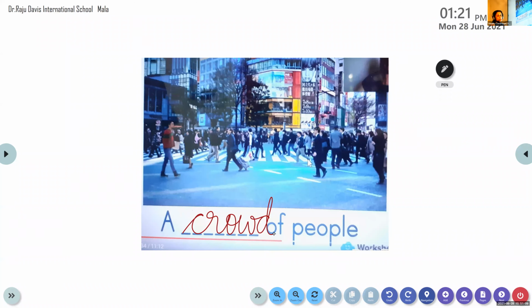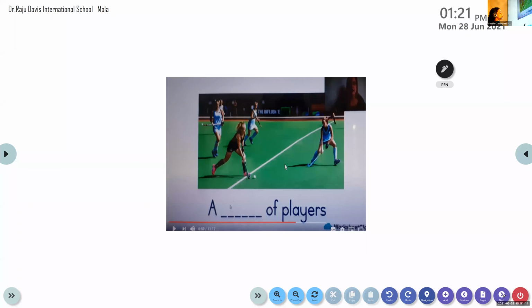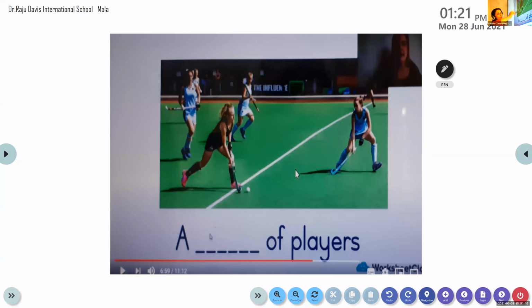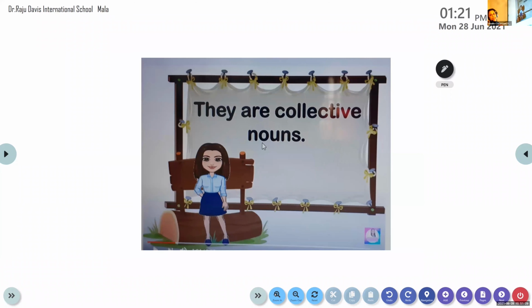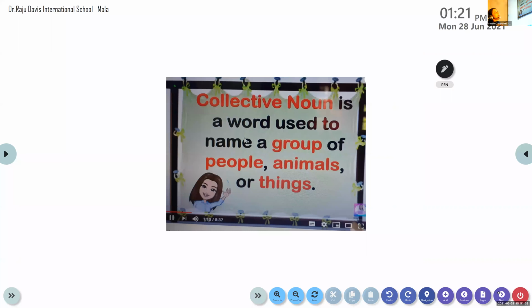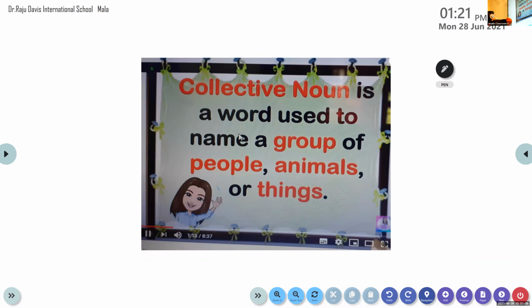Okay, all these we have learnt well. Crowd of people. Then for players, we need a few players to play each game, so the collective noun for a group of players is team. Now, the question is, what is a collective noun? Collective noun is nothing but a group. Group of what?